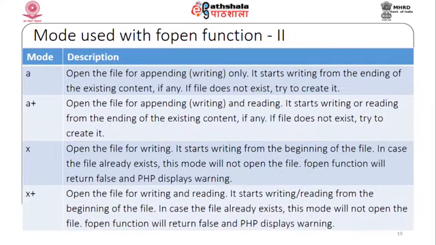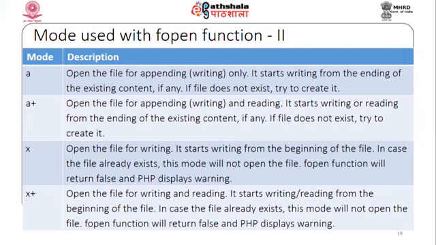In case the file already exists, this mode deletes the existing content, and if the file does not exist, it tries to create it. Then another mode is a, for append. So, it opens the file for appending only, and it starts writing from the end of existing content if any, and if the file does not exist, this mode also tries to create the file. a plus is the same, open for appending and reading, and starts writing or reading from the end of existing content if it already exists. If the file does not exist, it tries to create it.